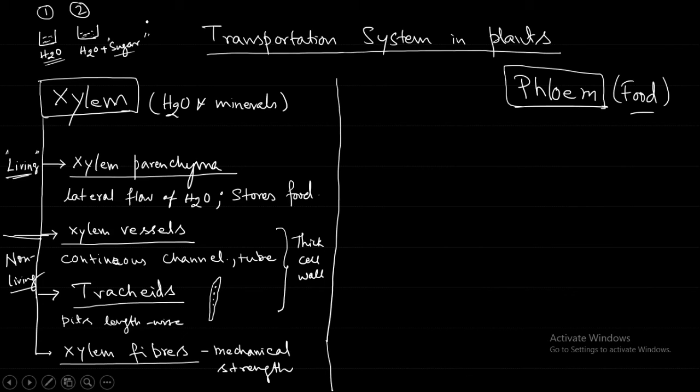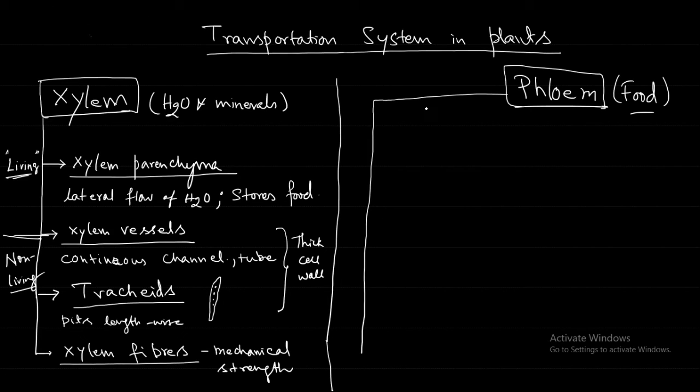So in phloem also there are different tissues which are both living as well as non-living. Which is the living phloem tissue? You can guess.